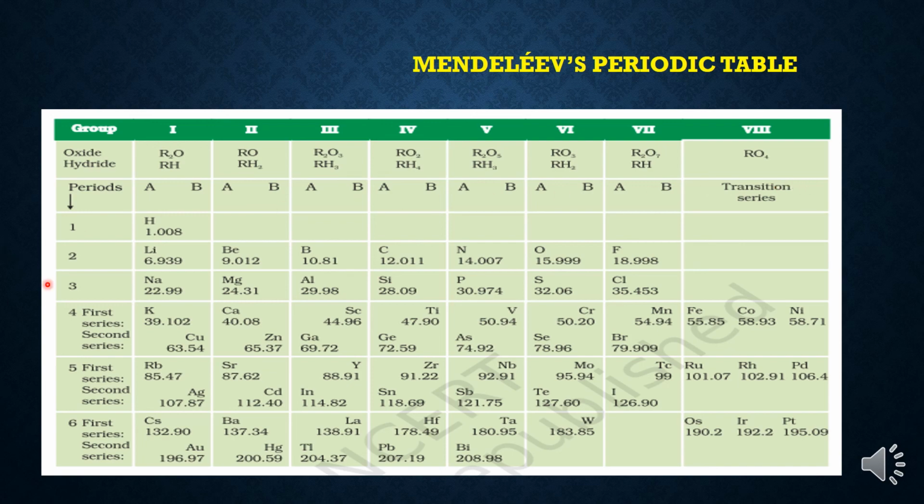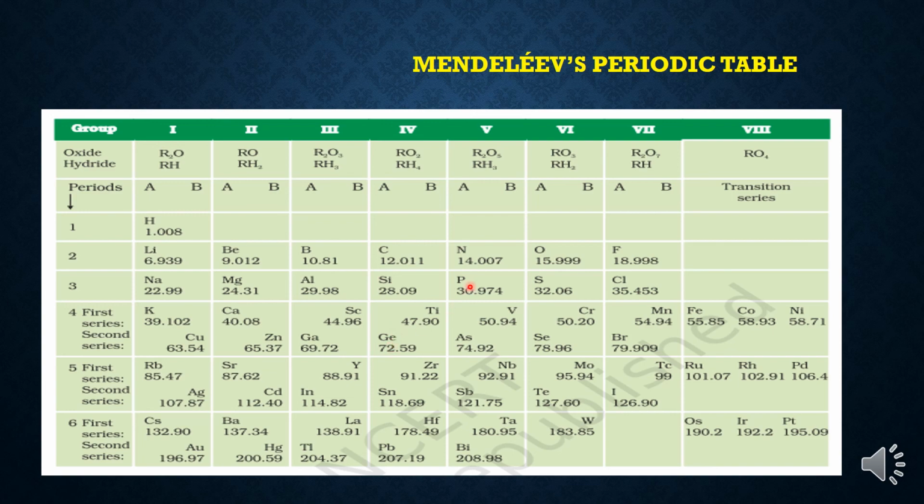And children, if you see carefully, from period 4, in every slot from group 1 to group 7, there are two elements. Like in group 1A, potassium is situated. In group 1B, copper is located. For example, in 4A, germanium is there.